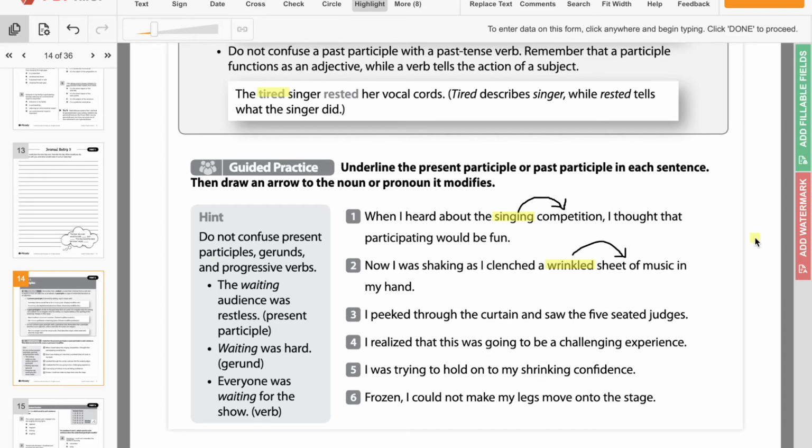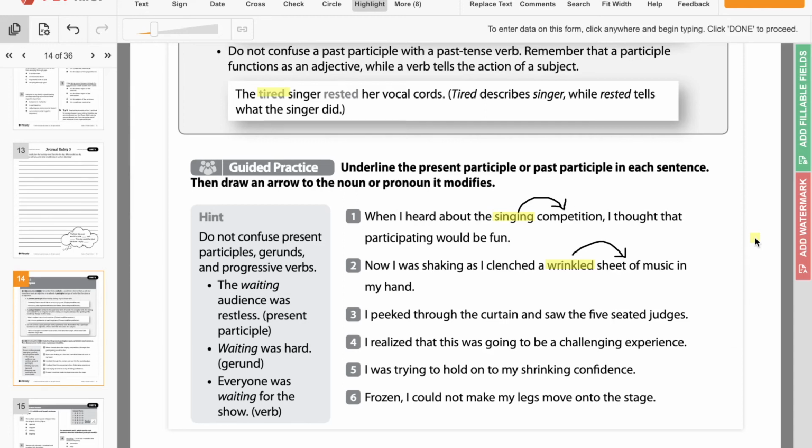Okay, number 4 says, I realized that this was going to be a challenging experience. So we have one ing and one ed word. So realize is our ed. So I realized, what did they do? They realized. So that is just describing what they're doing, which makes it just a regular verb.